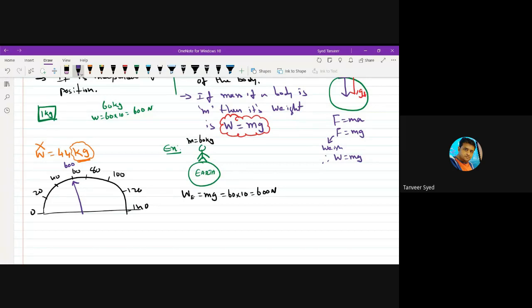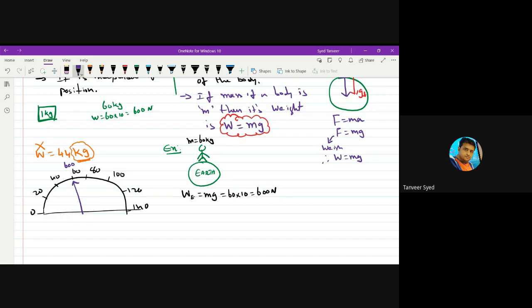But if you tell a common man that your weight is 600 Newton or 540 Newton or 700 Newton, they will not understand. Even an illiterate person, if you go to the market to purchase vegetables, the vegetable vendor will be very well versed with kilograms. If you ask for 1 Newton of tomatoes, they will not understand what you are asking. So kg is a unit which has become very popular.